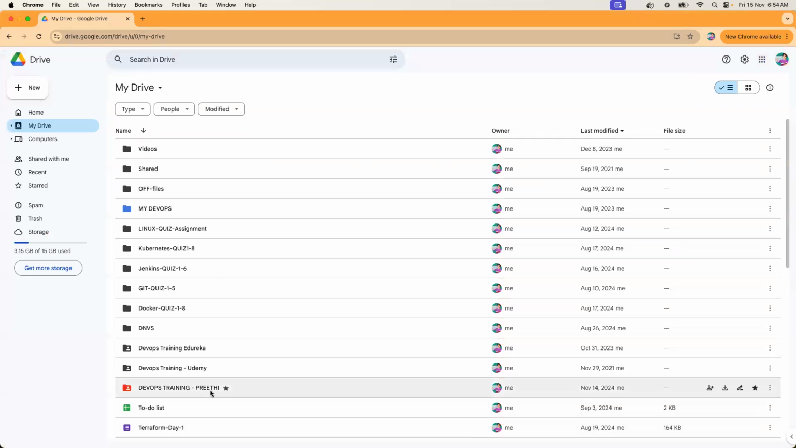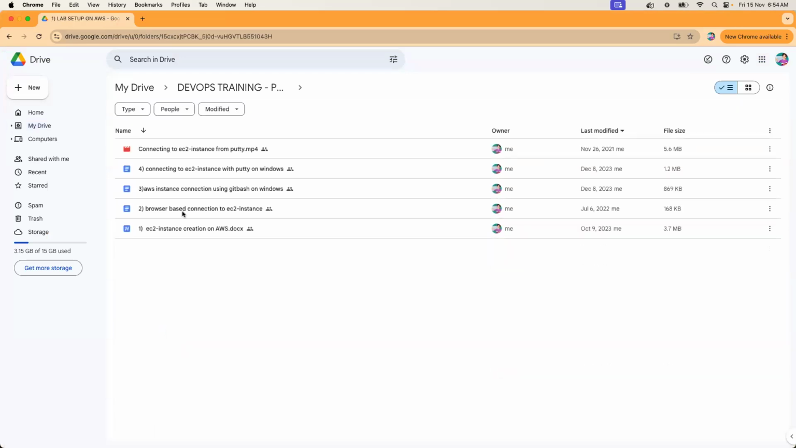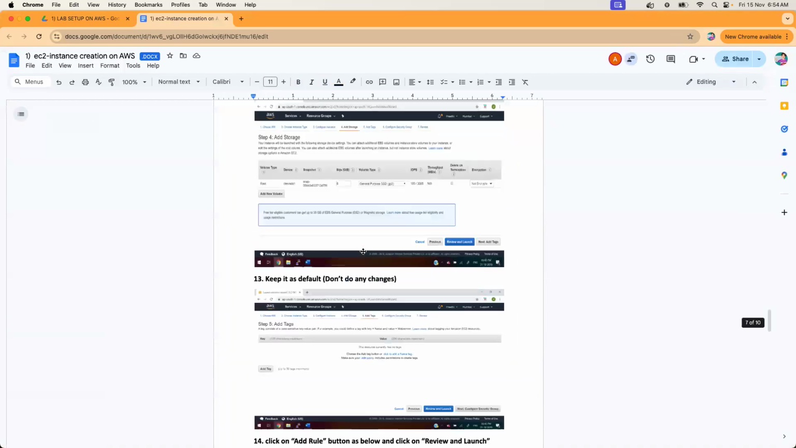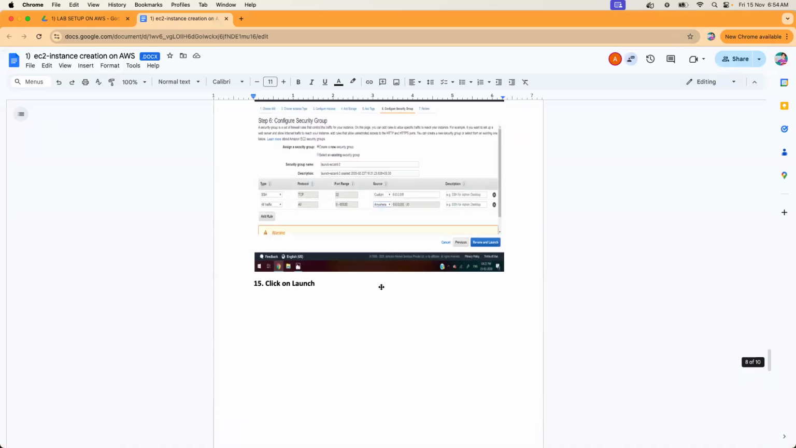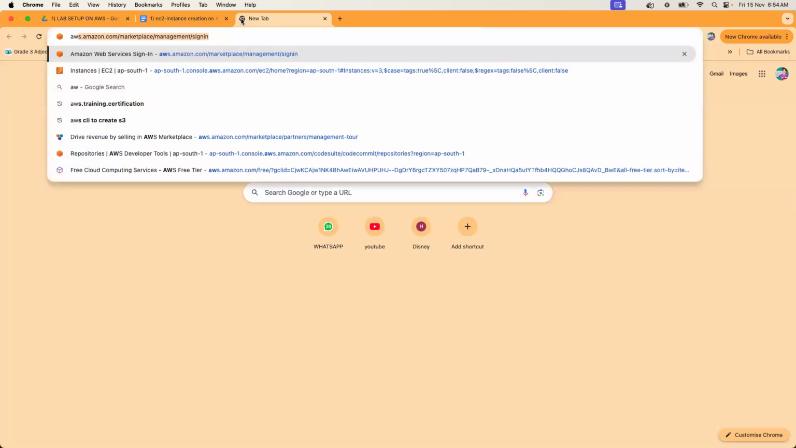you go to your Google Drive, lab setup on AWS, like how to create an instance. Instance here means a VM, okay, EC2 instance. So how to create a free account, everything you have here. So you can follow. Of course, screenshots may be different because the UI changes, but there will be similarity.